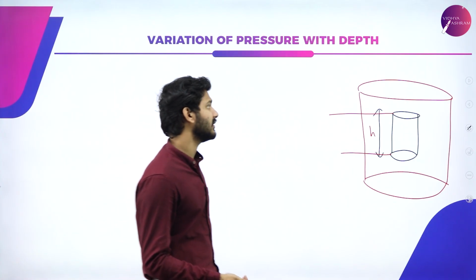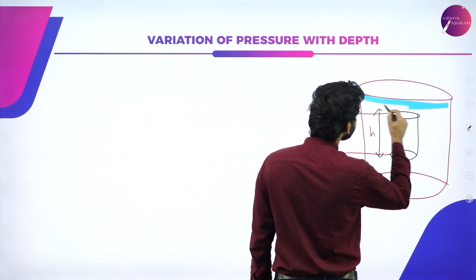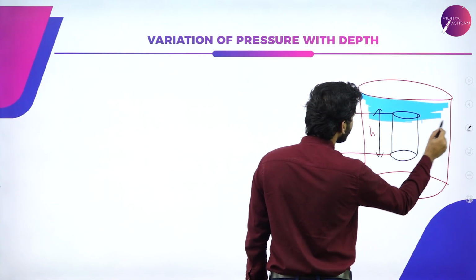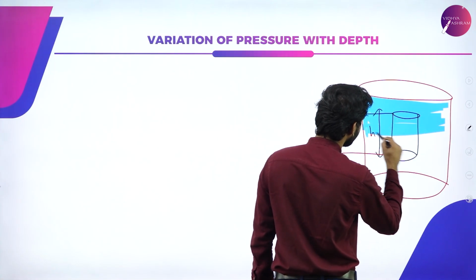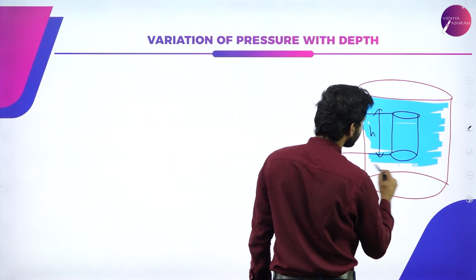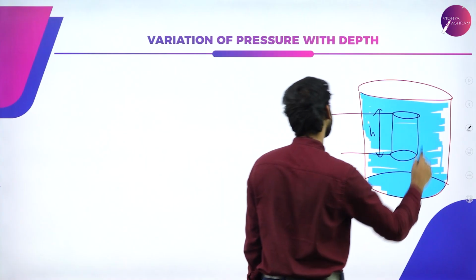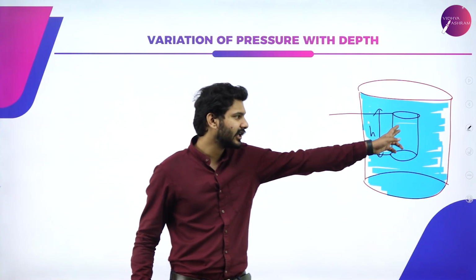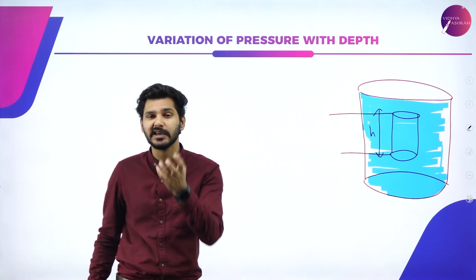That is fairly simple. So let's assume that this is a beaker and I'm going to fill it with water so that this particular object which is placed inside is completely immersed.